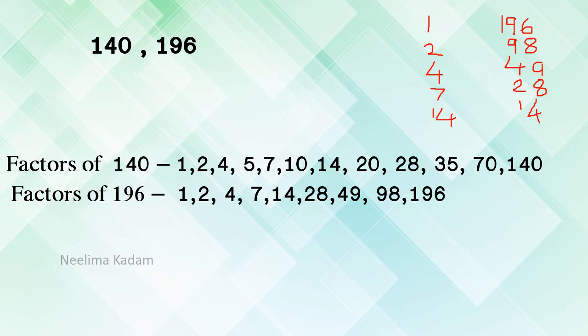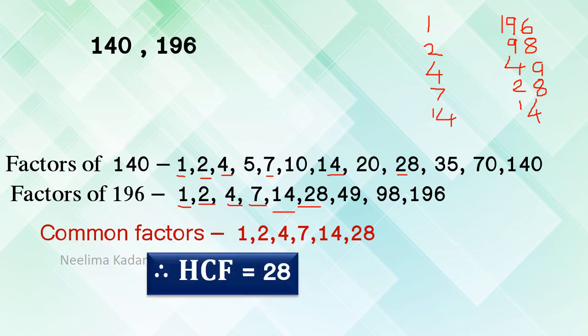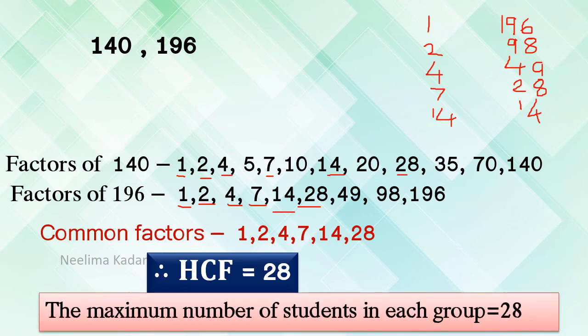Now common factors: 1, 2, 4, 7, 14 and 28. Okay, these are the common factors and out of these the greatest will be 28. Therefore, the maximum number of students in each group will be equal to 28.